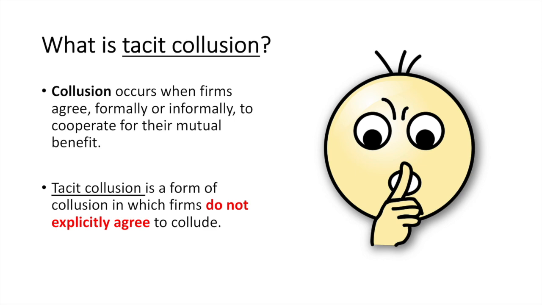Tacit collusion is an informal type of collusion in which firms do not explicitly agree to collude. There is no official agreement to collude, and they do not necessarily directly communicate with each other about manipulating the market. Let's look at how this could happen.